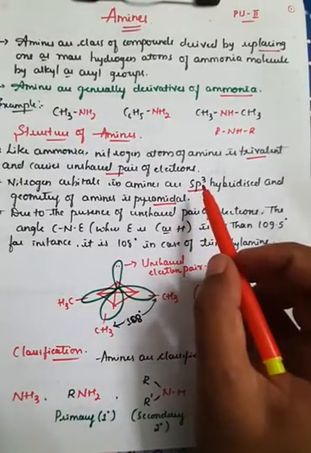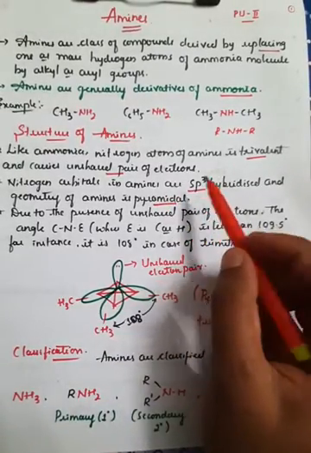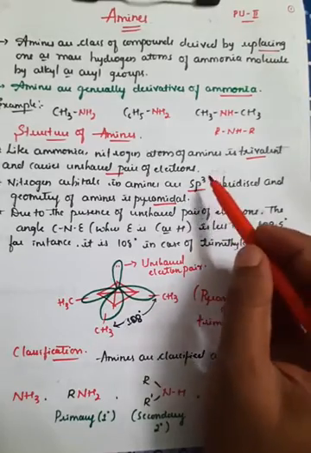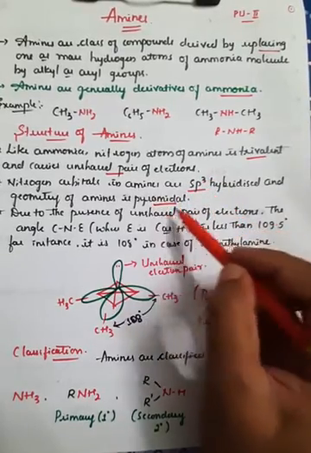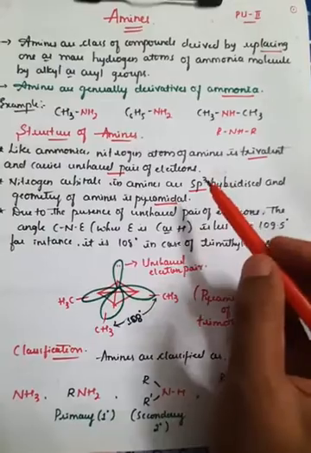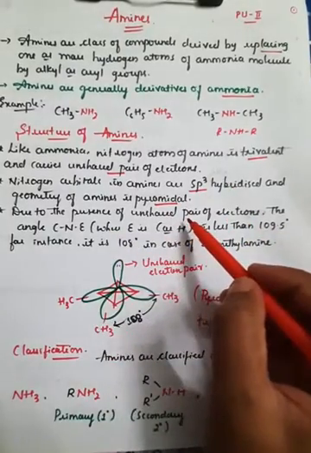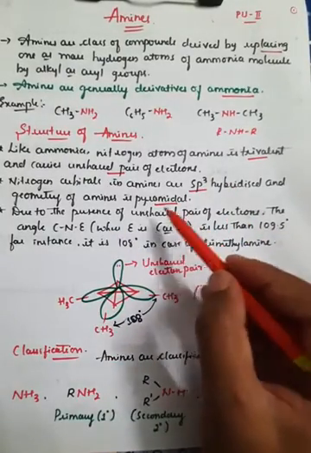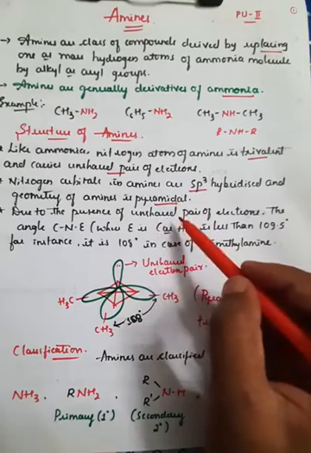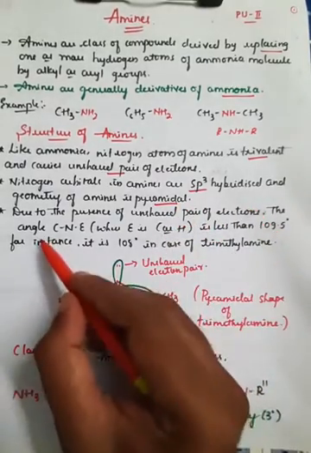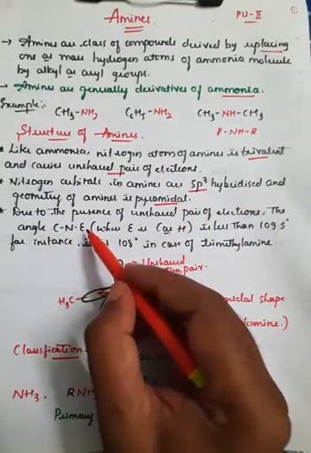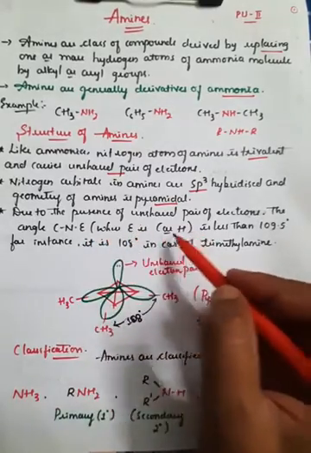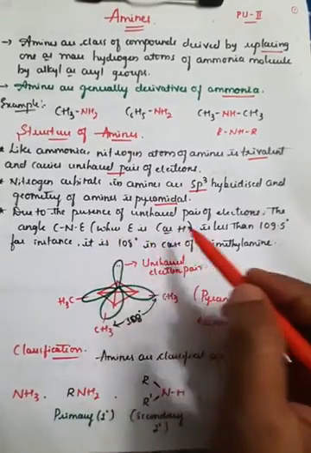So remember, nitrogen orbitals in amines generally have sp3 hybridization, and the geometry of amines is known as pyramidal structure. Since nitrogen consists of an unshared pair of electrons in amines, the angle between C and E, where E may be carbon or it may be hydrogen,